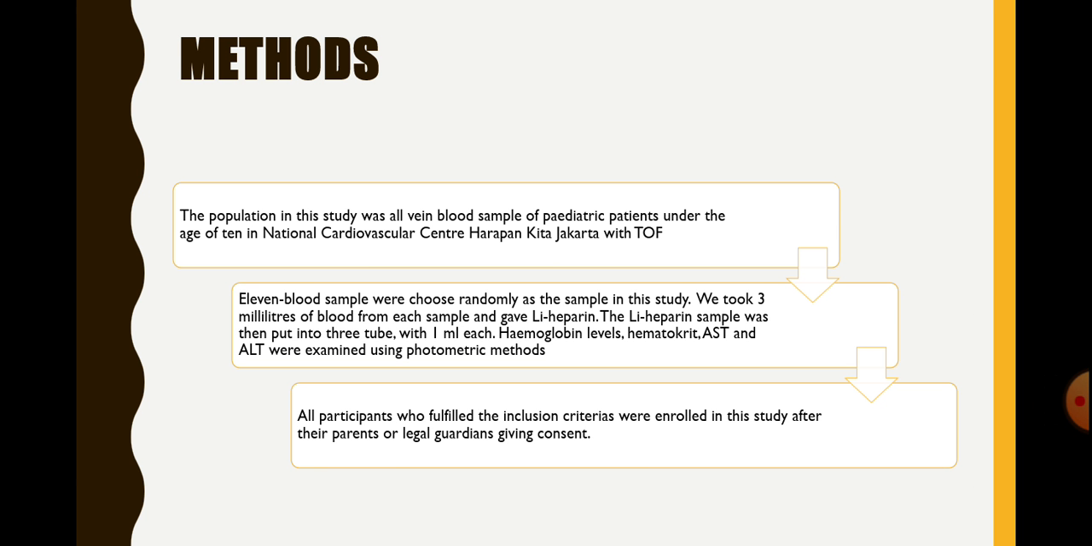We took 3 milliliters of blood from each sample and gave heparin. The heparin sample was then put into 3 tubes with 1 milliliter each. Hemoglobin level, hematocrit, AST, and ALT were examined using photometric methods. All participants who fulfilled the inclusion criteria were enrolled in this study after their parents or legal guardians gave consent.